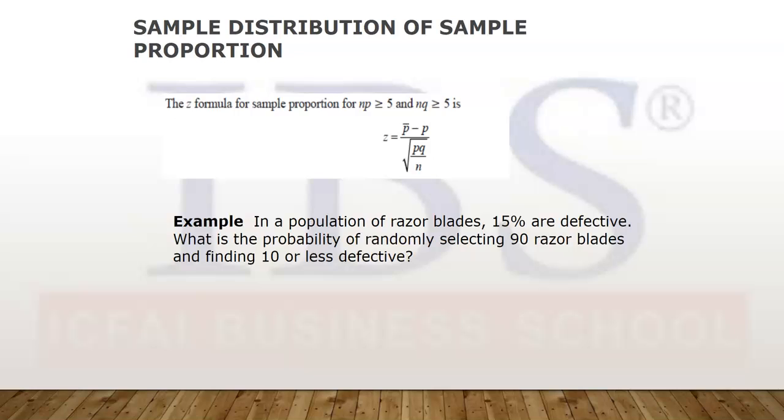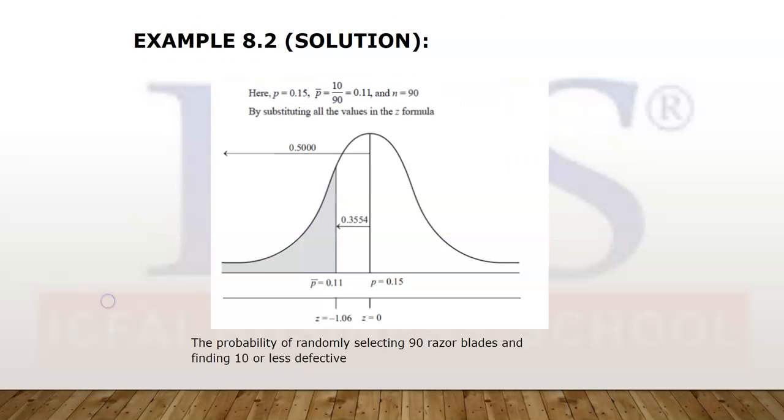So let us take an example. In a population of razor blades, 15% are defective. What is the probability of randomly selecting 90 and finding 10 or fewer defective? So p bar is 10 by 90, because this is the sample, and p is the population proportion, p bar is the sample proportion. This we find out. n is 90, so it will be a normal distribution.